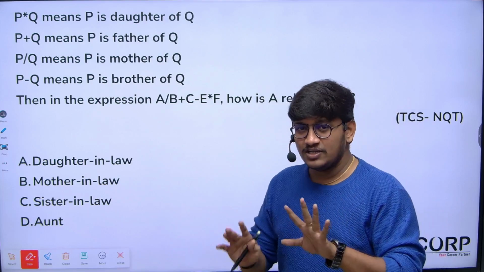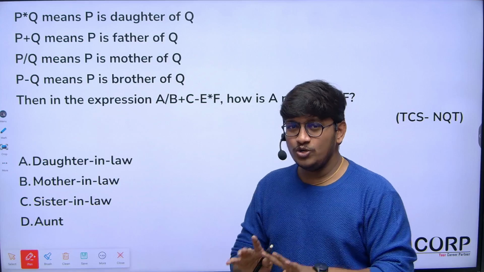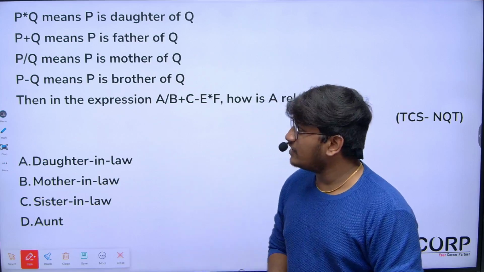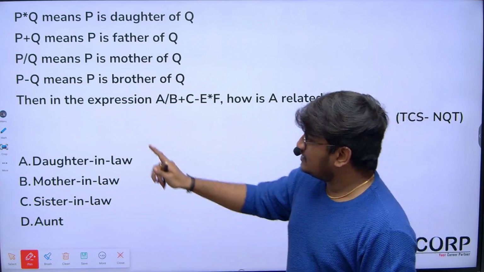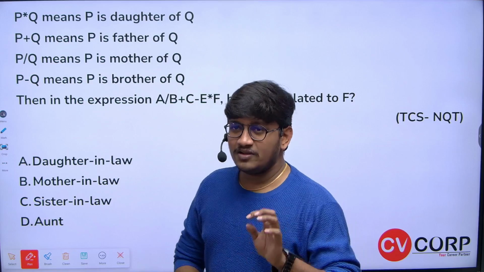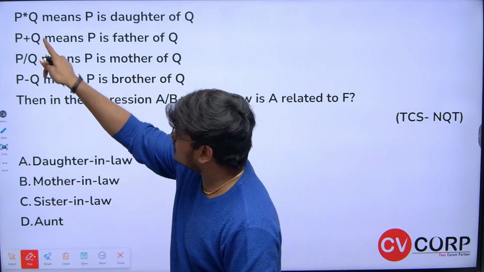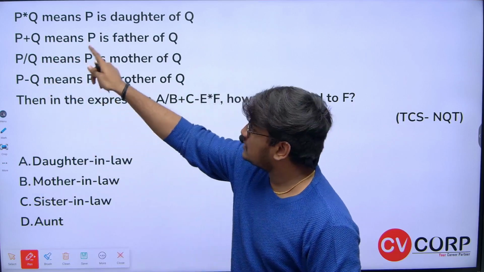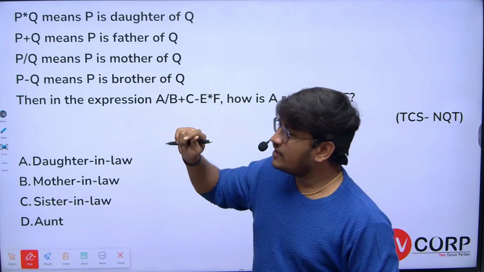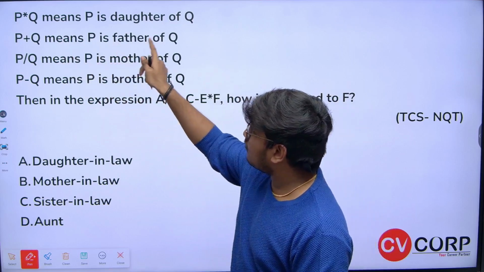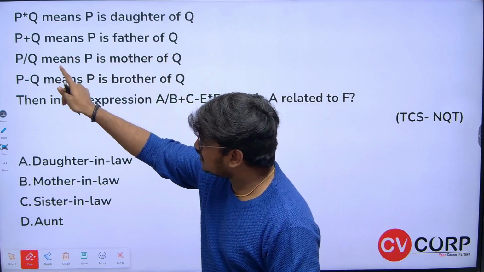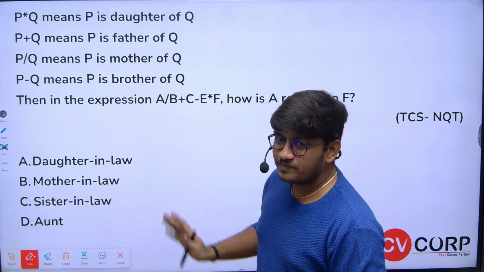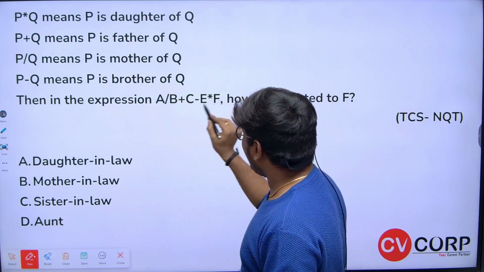You just need to understand how to use these 5 symbols while solving blood relations questions. This type of question depends purely on the symbols they have mentioned. If you observe the question: P into Q means P is daughter of Q. P plus Q means P is father of Q. P slash Q means P is mother of Q. P minus Q means P is brother of Q. Then, in the given expression,